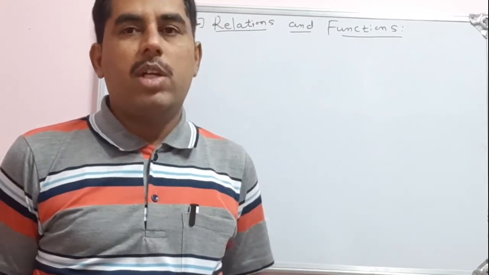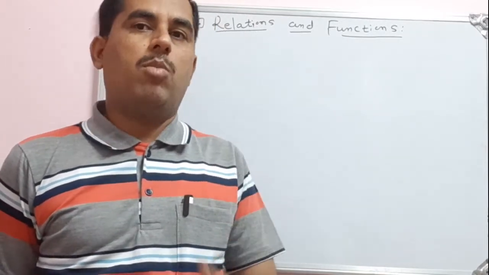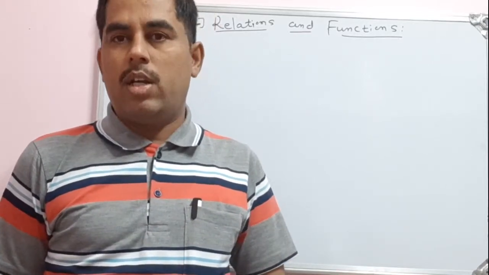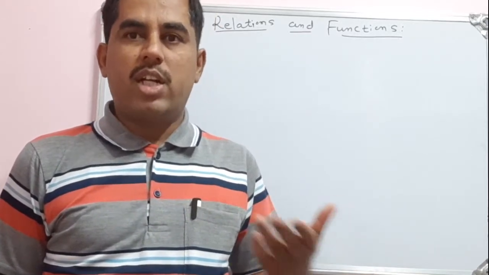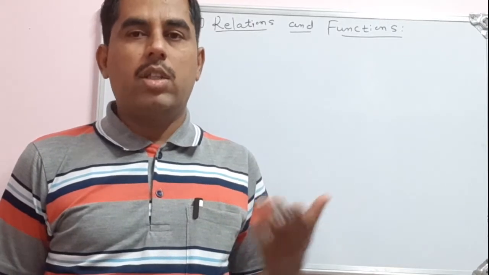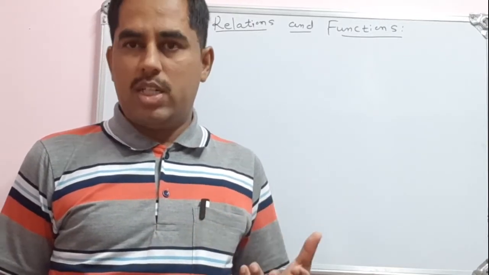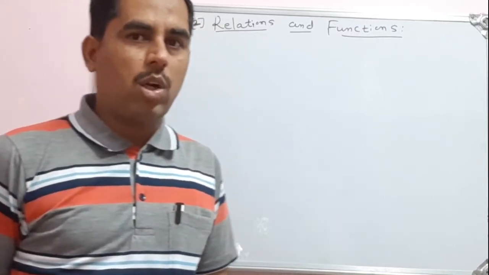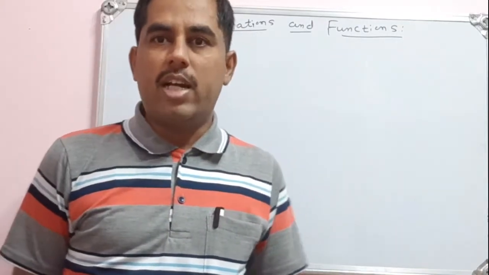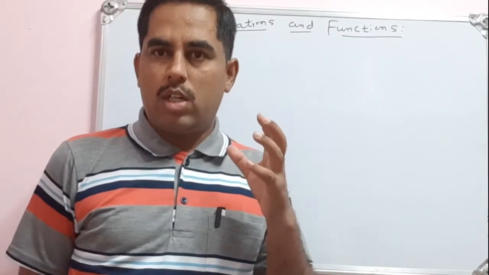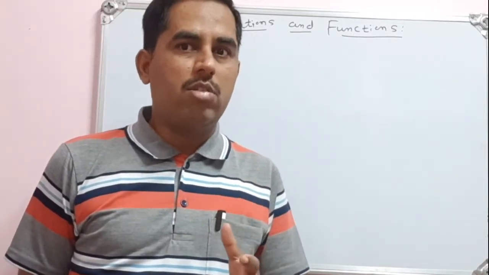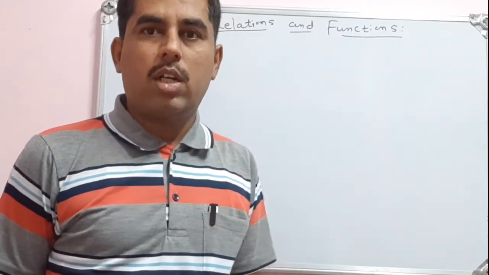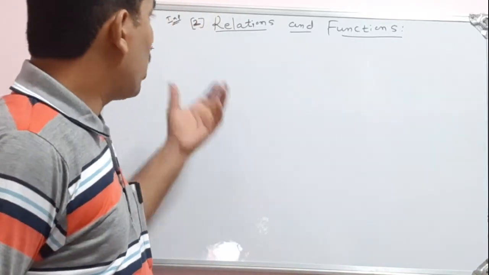In our previous video classes, we have discussed various concepts of sets, types of sets, universal set, finite set, infinite set, set of numbers, and how to represent the properties of sets through Venn diagrams. We have also worked out some examples at the end. So, the first chapter is very important for the next chapters. Let us go for the second chapter.